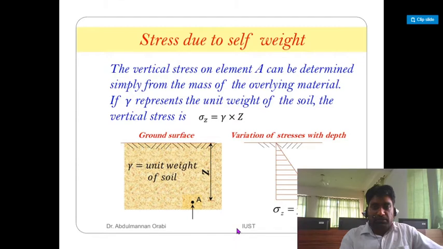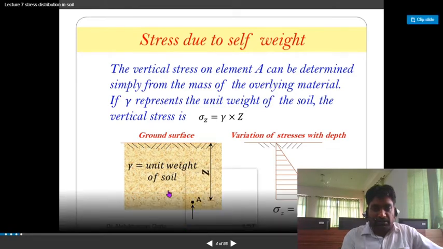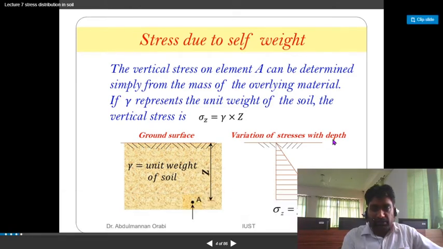For stress due to self weight, you might have solved several numericals of this type. The vertical stress on element A can be determined simply from the mass of the overlying material. It is just like a revision of geotechnical engineering work. If gamma represents the unit weight of the soil, the vertical stress sigma z is equal to gamma times z. You can see the ground surface and the depth z below it, with gamma equal to the unit weight of the soil. So the variation of the stress with depth is sigma z equals gamma times z.